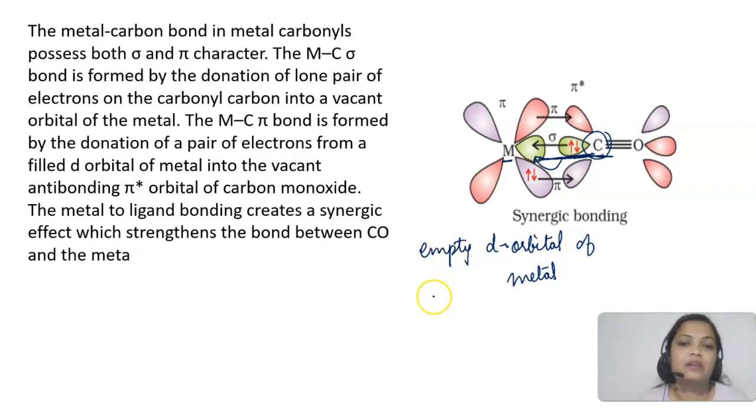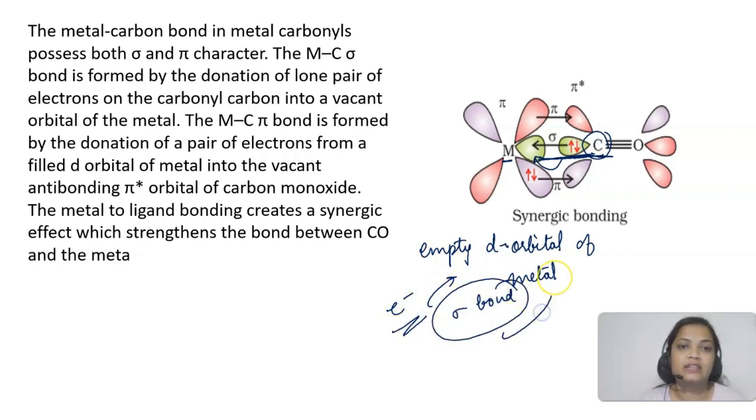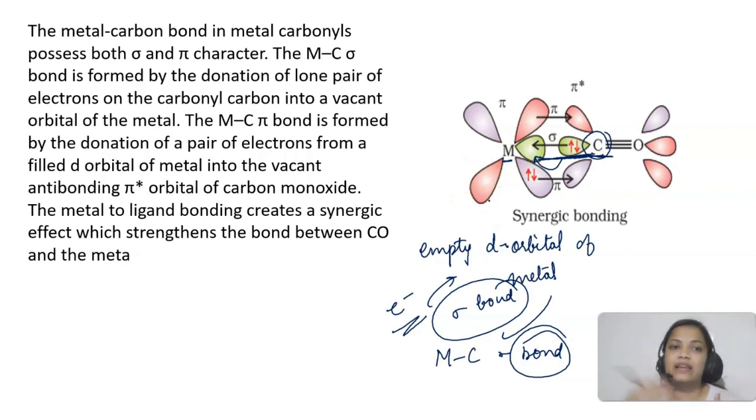So the carbonyl carbon is donating its electrons to it, so that forms a sigma bond. Okay, as in the case of other ligands. So this is the metal carbon sigma bond. Okay, now what will the metal carbon pi bond do? Yes, now electrons are coming into the empty d orbitals, but you know that the metal might be having some filled d orbitals also, right? Filled d orbitals are also there, we have d1, d2, d3, so apart from the empty ones there are some filled d orbitals also.